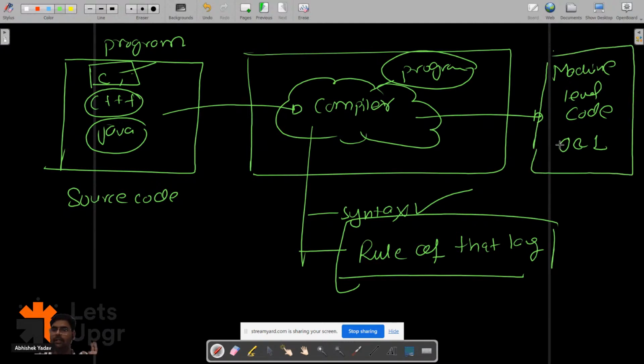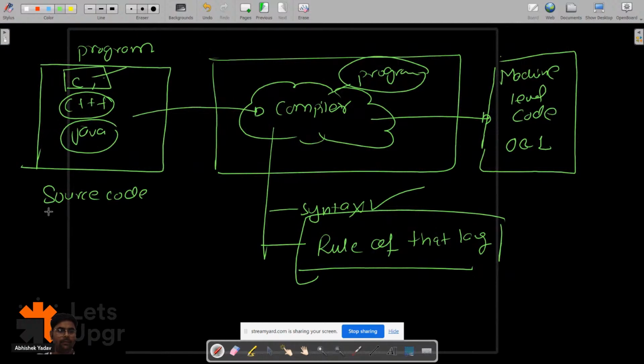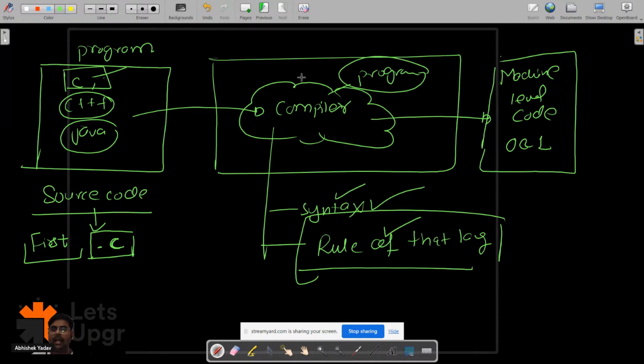So basically we have the source code, and this source code has the extension .c. If you are writing the code in C language, the extension is what? .c. So here it will be the file name. Let's assume the file name is first.c, right? After that, this source code is compiled by the compiler. The compiler will check the syntax and the rules of the language. After that, the compiler will convert the C language code to a machine level code that is in 0 and 1 format.